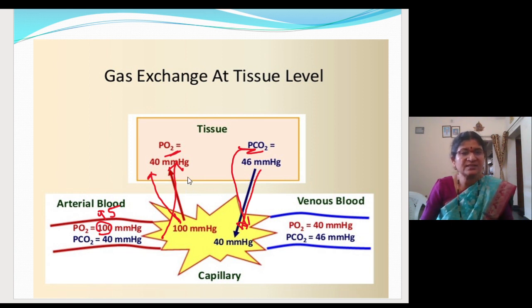So where oxygen concentration is less, in the tissue, oxygen from the blood vessel will move into the tissue, and carbon dioxide, which is more in the body tissues, will enter into the blood for exhalation. Fine. So this is the exchange of gases at the alveoli and the body tissue level.